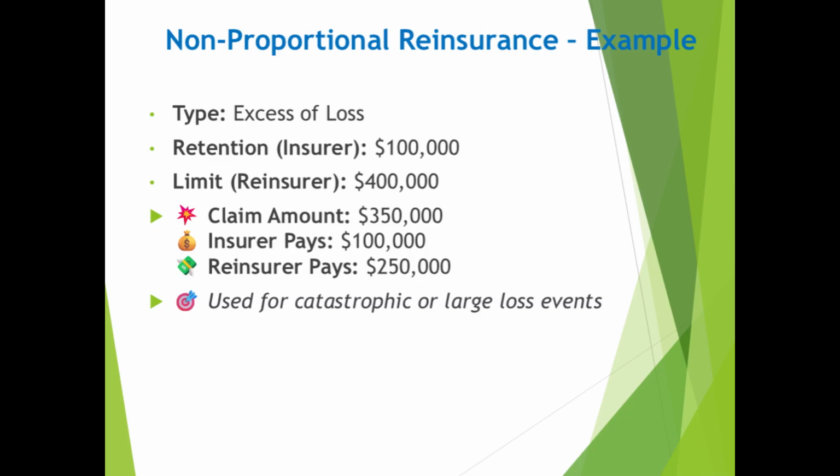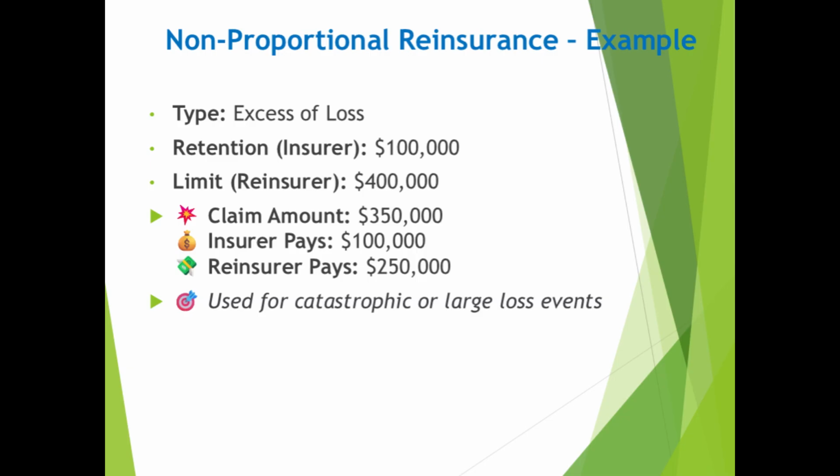In this case, the insurer pays the first $100,000, which is their retention. The reinsurer covers the remaining $250,000. This type of arrangement protects the insurer from large, unexpected losses without sharing every small claim. It's commonly used for catastrophe cover or large risk portfolios.